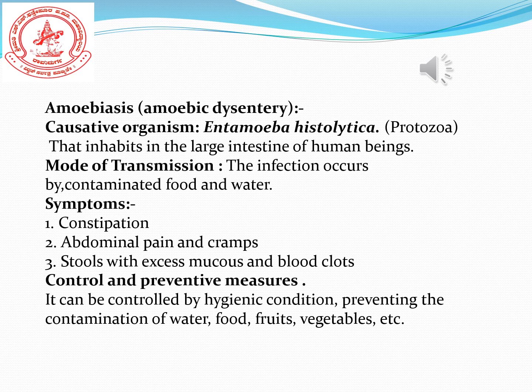Next one is abdominal pain, which is stomach pain and cramps. Cramps means the person feels like a twisting of the muscles. Then stools, or fecal matter, consist of mucus or blood clots. So these are the symptoms of amoebiasis.